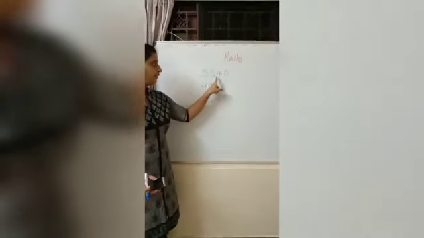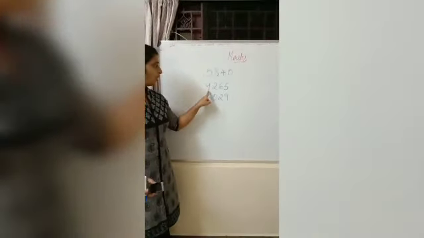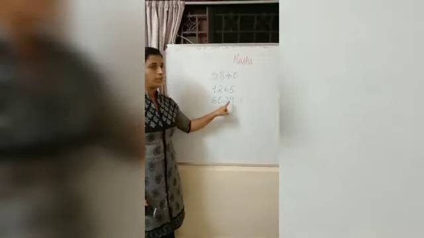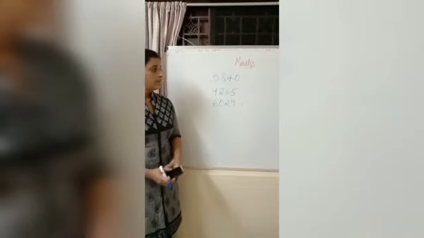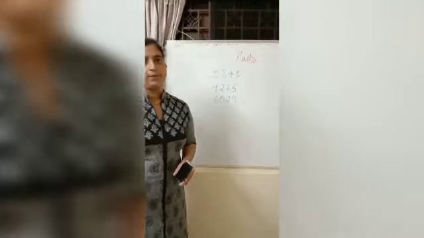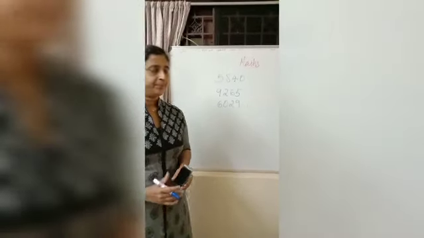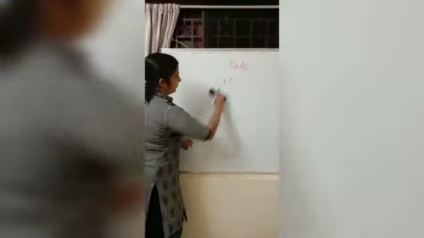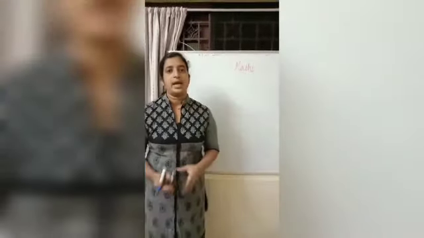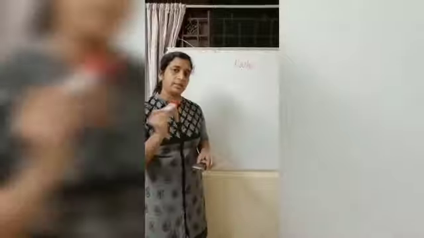So just copy this 5840. Next 9265. Next 6029. Just copy these numbers. Try to write the number names yourself. Next we'll see if you get a number name, how can you write the digit?